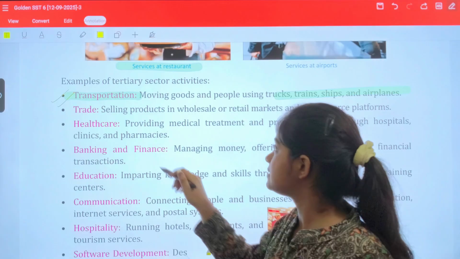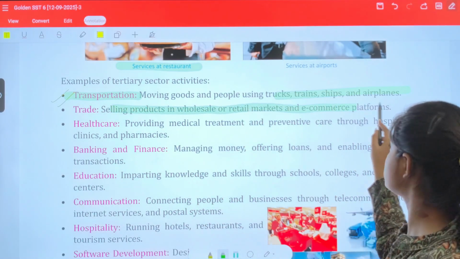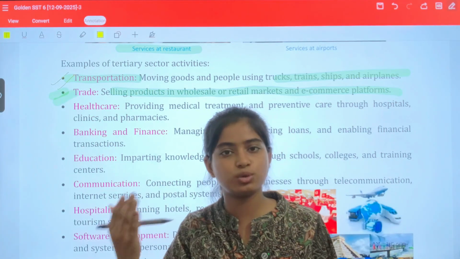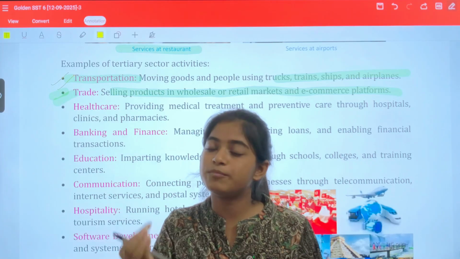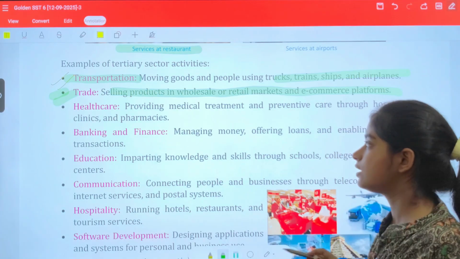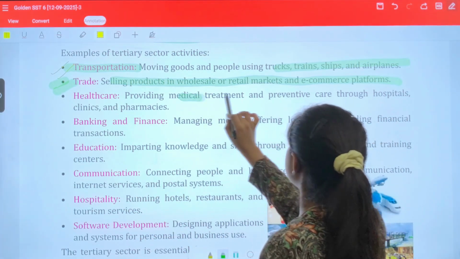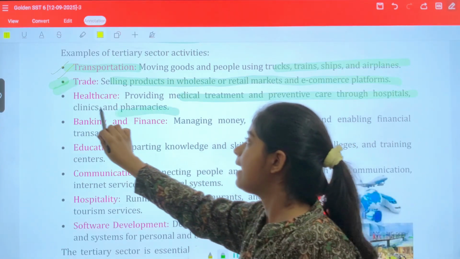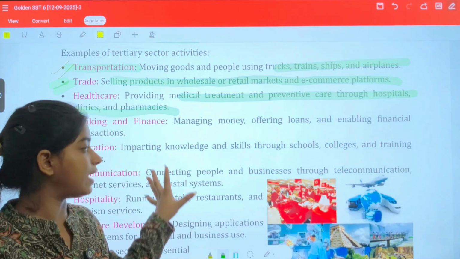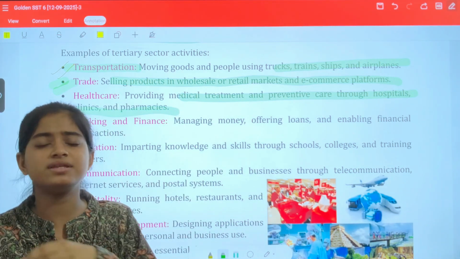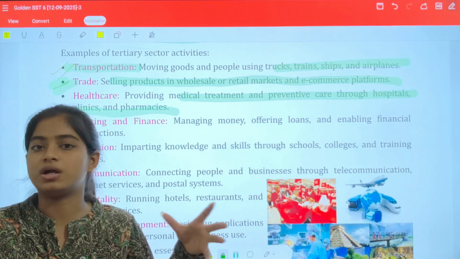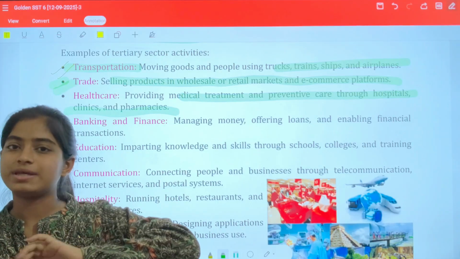Next, we have trade, selling products in wholesale or retail markets and on commercial platforms. That means you go to the market and buy the products. So when people in a market are selling products, they are doing a tertiary sector activity. Clear? Healthcare, providing medical treatment and preventive care through hospitals, clinics, and pharmacies. This is also an example of the tertiary sector. So I'm sure you have understood that all the major activities which earn the maximum money are from the tertiary sector, and that's why the tertiary sector is richer as compared to the primary and secondary sectors.